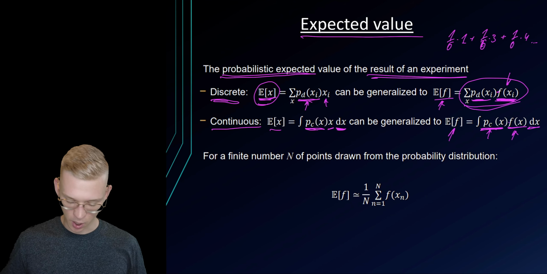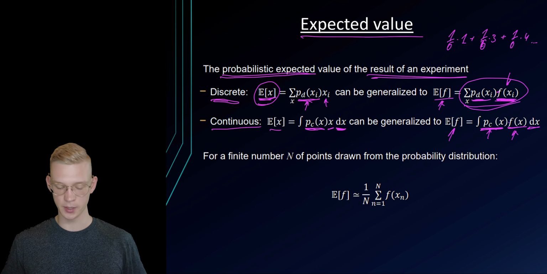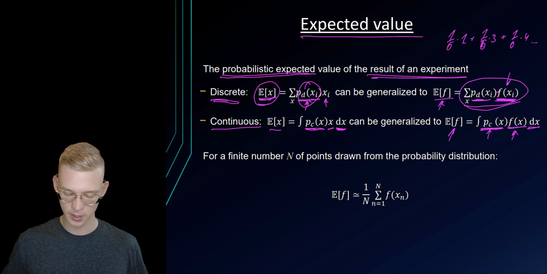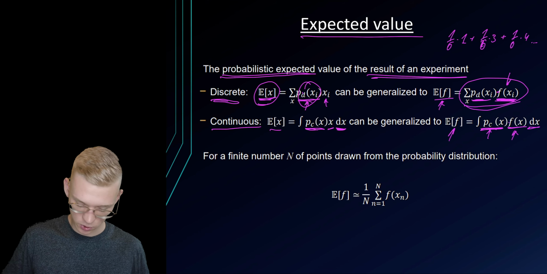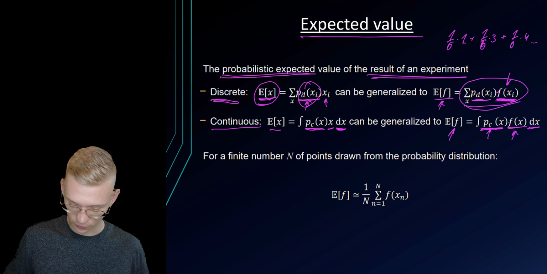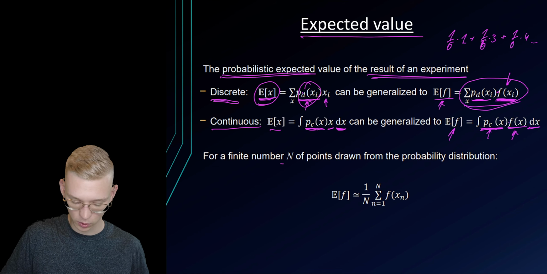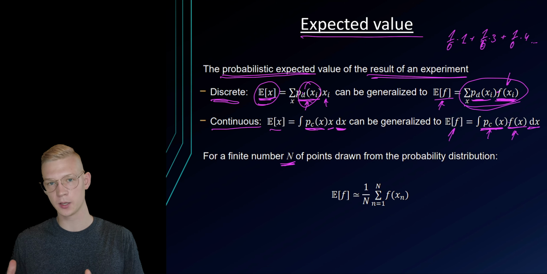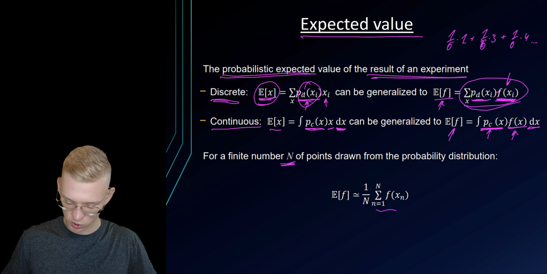If we do not know the exact probabilities, so if we don't know the probability of having the discrete case, we can simply perform this experiment multiple times, optimally infinity, and then sum the values from 1 to n.